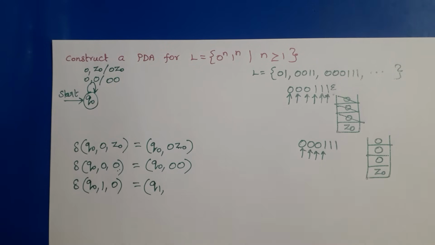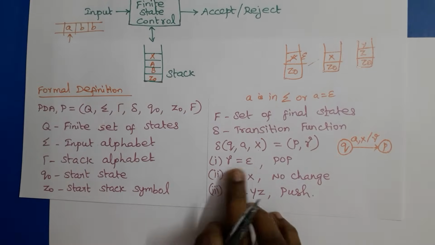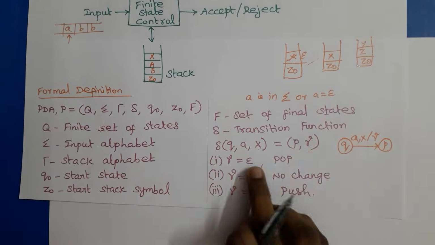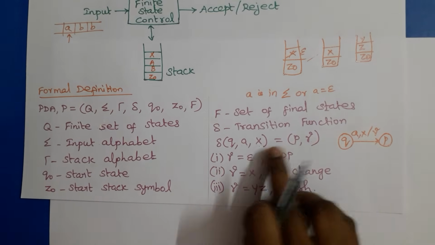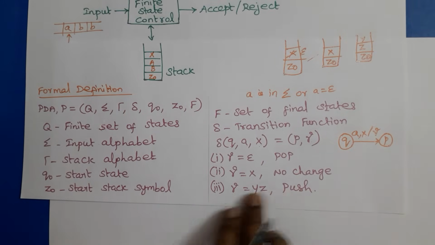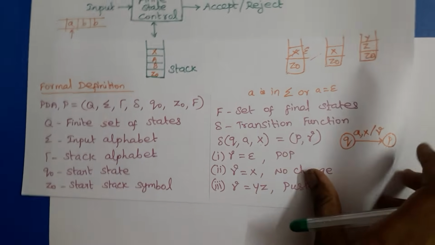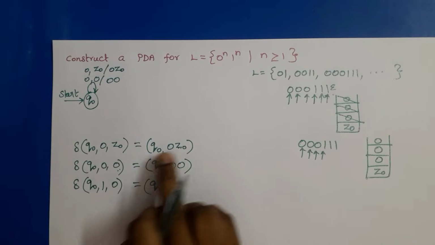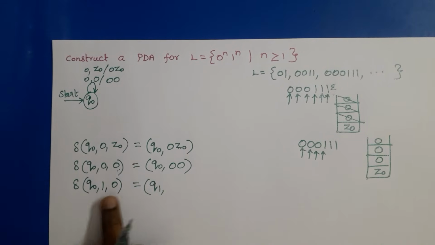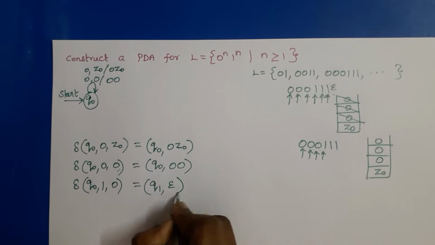To represent a pop operation, we write epsilon here. If you want to represent a no change operation, we write the same symbol X here. If you want to perform a push, then we write a sequence of symbols here. So for a push operation, we write 0 Z0 here, 0 0 here. But for a pop operation, we need to write epsilon.